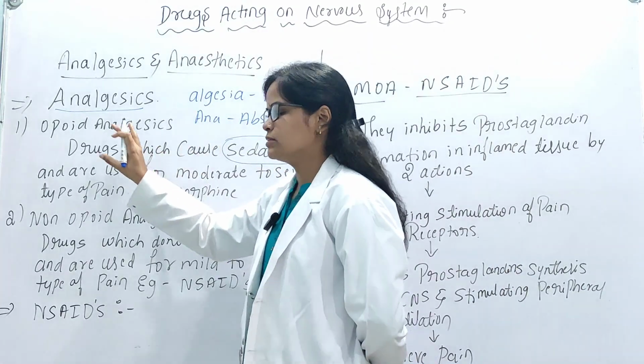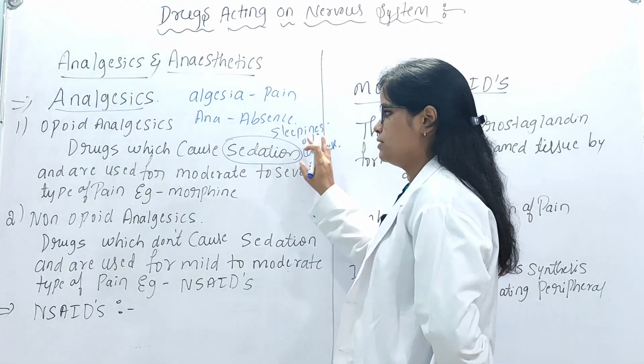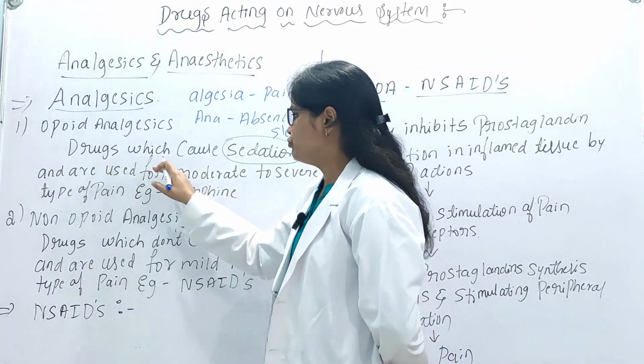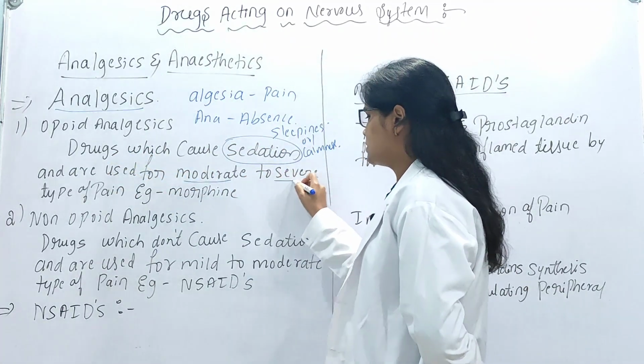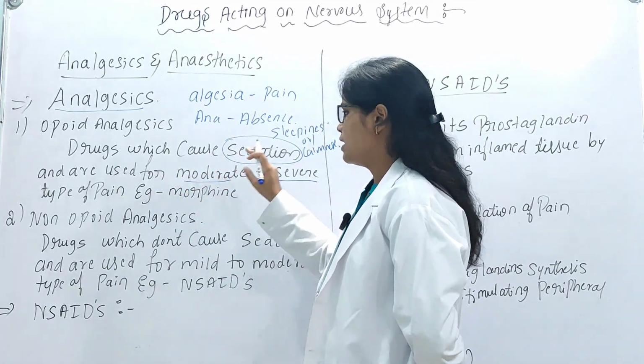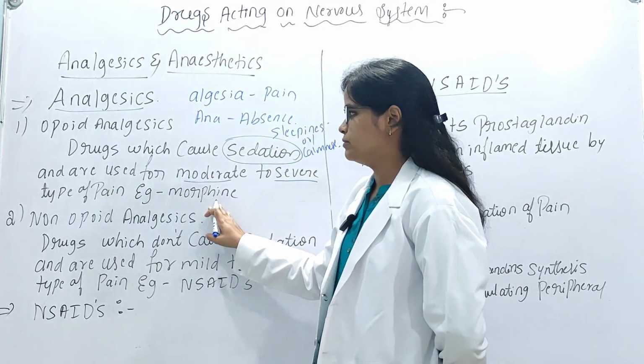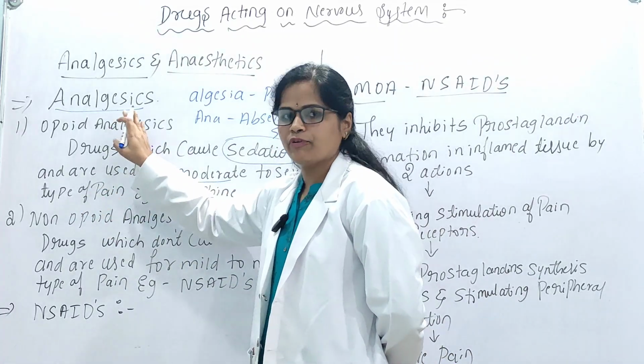When you administer the opioid analgesics, the person may feel sleepiness or calmness, and they are used for moderate to severe pains. Means these drugs are used to treat moderate and severe types of pain. Example, morphine. So this is the meaning of opioid analgesics.